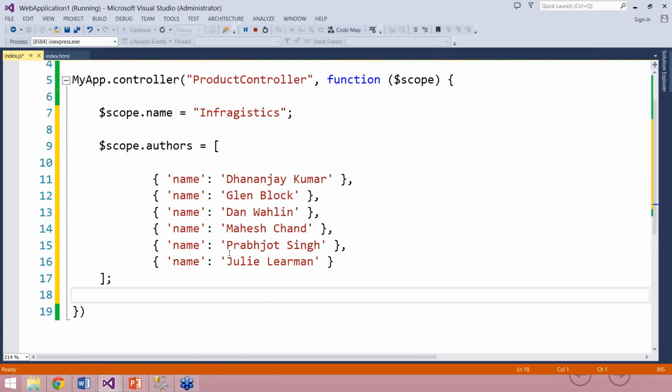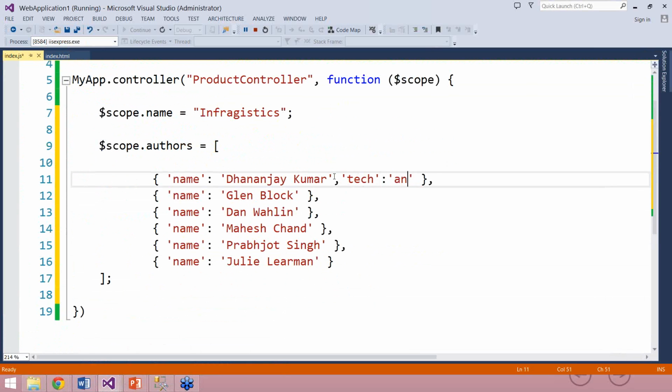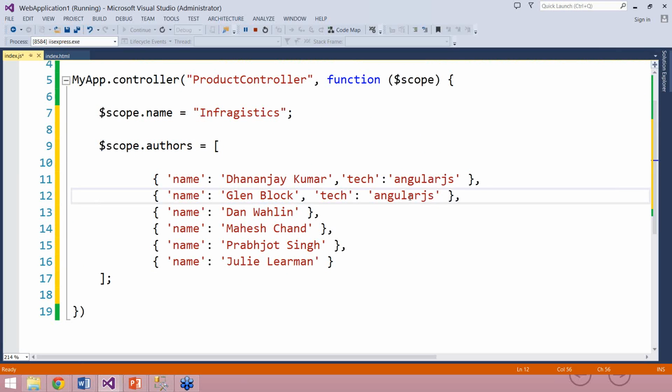Now we need to display this array in the view. But let me go ahead and add more value. Let us say that each item in the array has a value called take, which is the technology they work with. For the first author I'll say take is AngularJS, and I'll just copy paste this here. For Glenn Block, I can say take is Node.js.